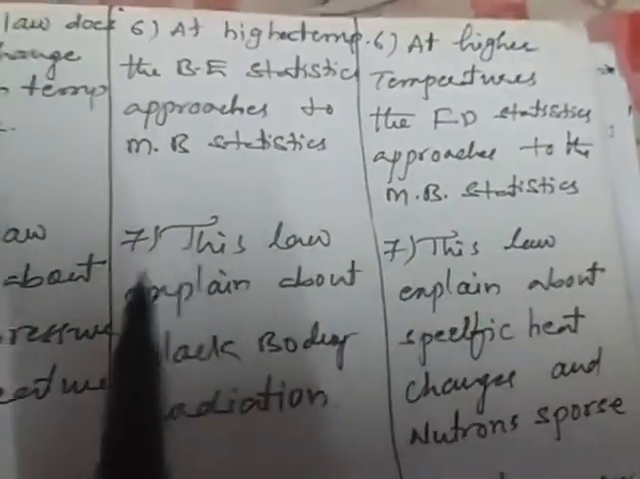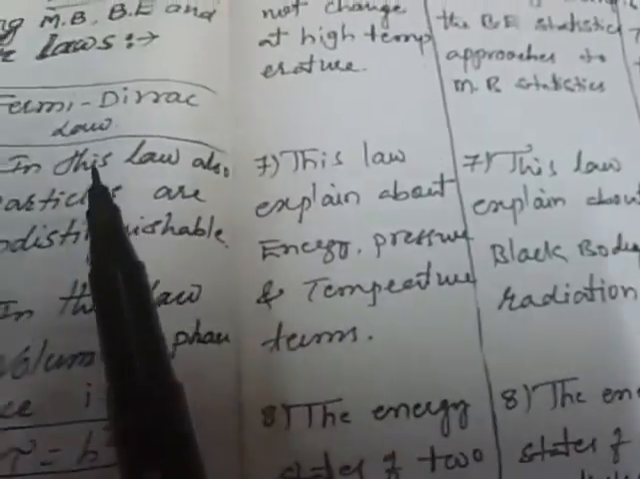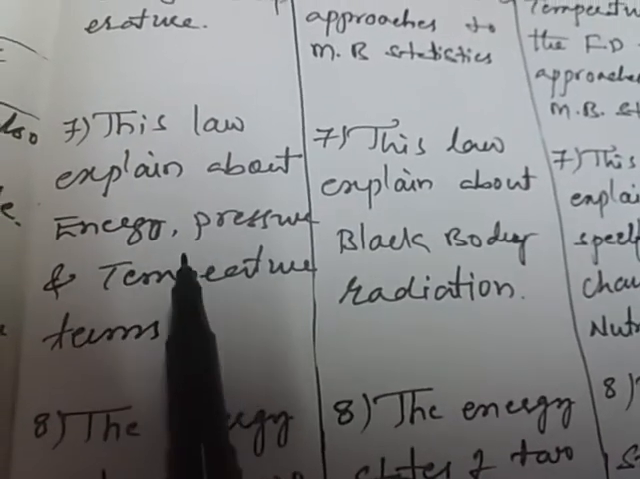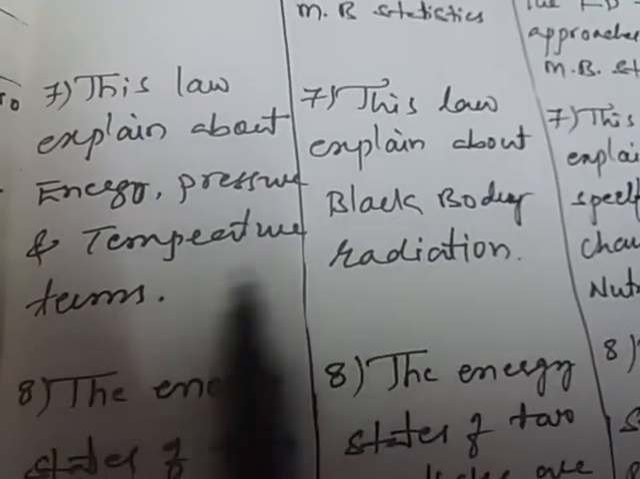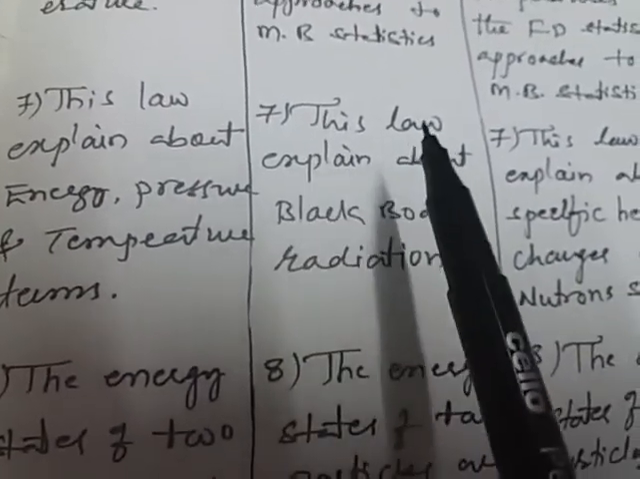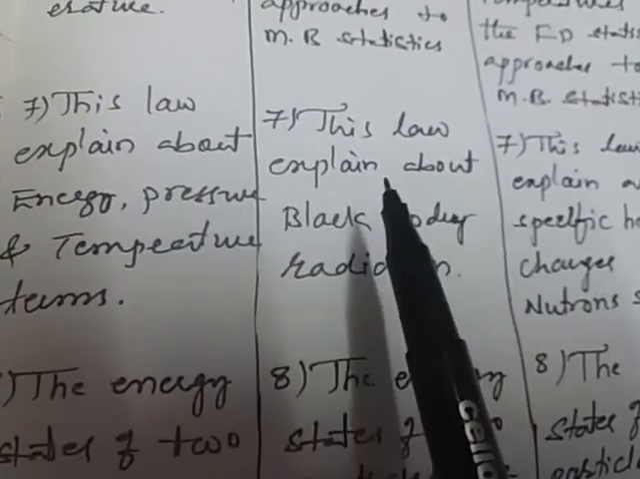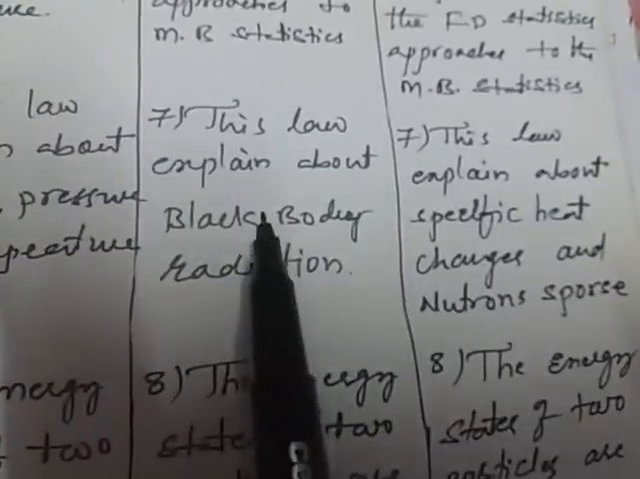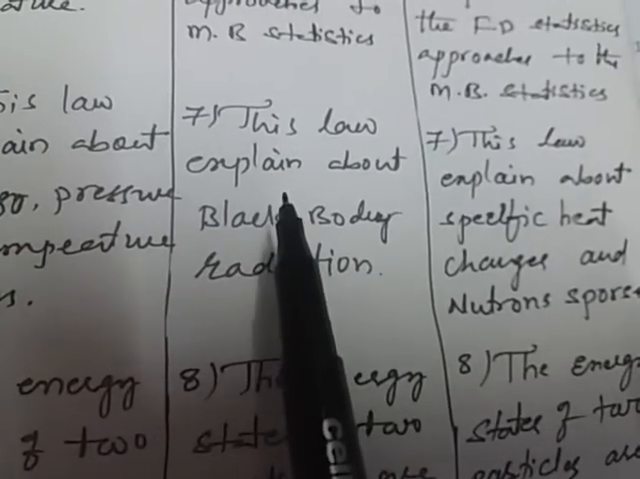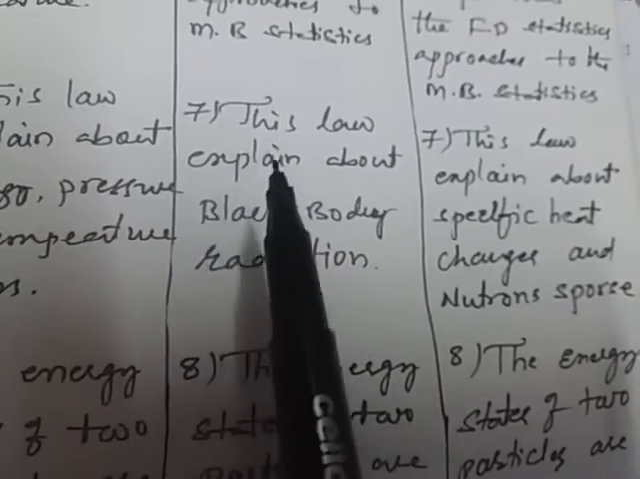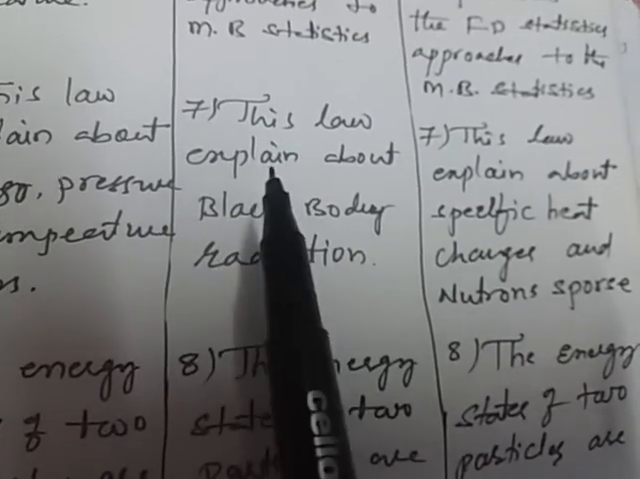Understood, students? Now coming to the seventh point: this law explains energy, pressure and temperature terms. But the Bose-Einstein distribution law explains black body radiation. How is the radiation distributed in a black body? What are the types of it? Ferry black body and Wien's black bodies.